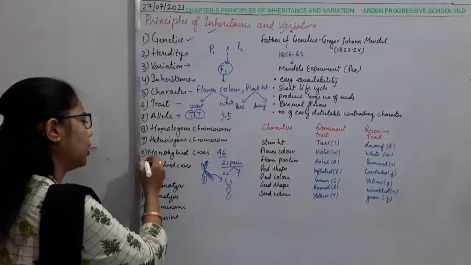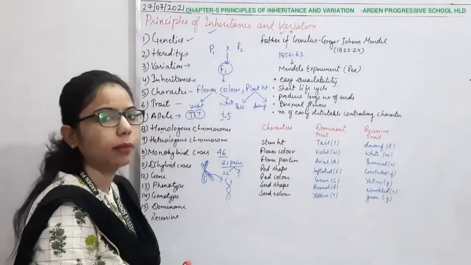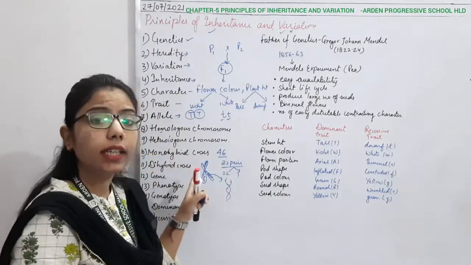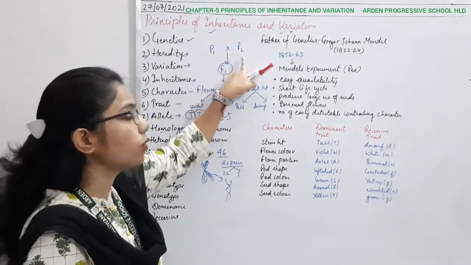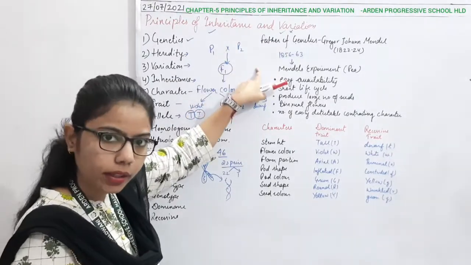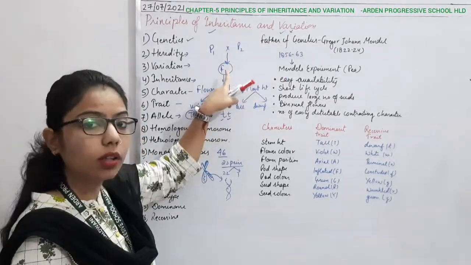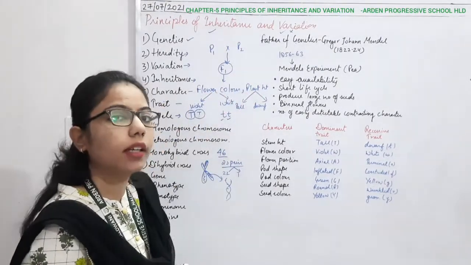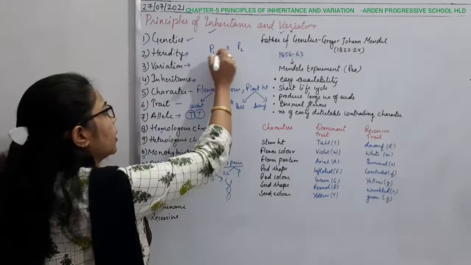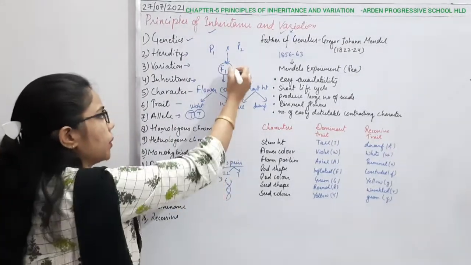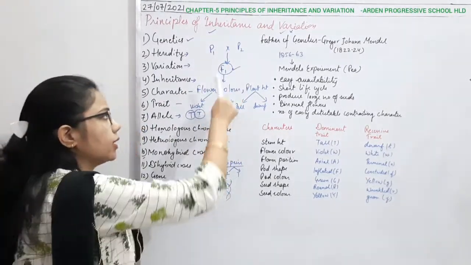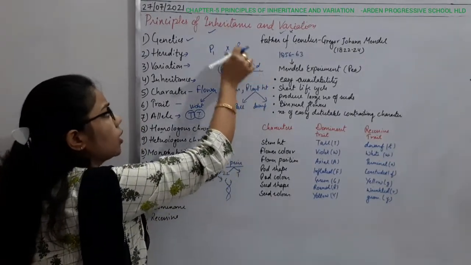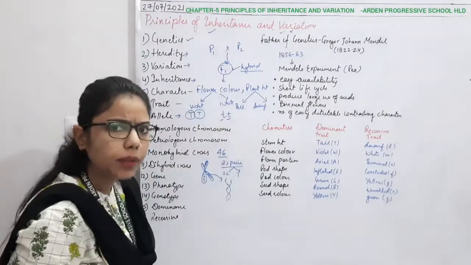Then comes another definition, monohybrid cross. Mono means one. Hybrid means that when we are talking about the crossing of two parents, the offspring which is going to form here will be the hybrid, right? So what is the hybrid? By the crossing of two parents, the offspring or generation which we are getting is a hybrid. It means that it has some character which is better than P1 as well as P2.